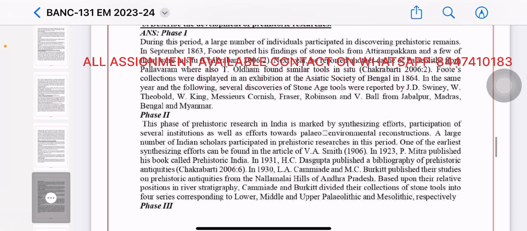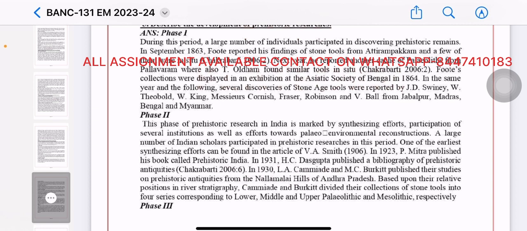Phase 2. This phase of prehistoric research in India is marked by synthesizing efforts, participation of several institutions, as well as efforts towards paleo-environmental reconstruction. A large number of Indian scholars participated in prehistoric research in this period. One of the earliest synthesizing efforts can be found in the article of V. A. Smith in 1923. P. Mitra published his book called Prehistoric India.